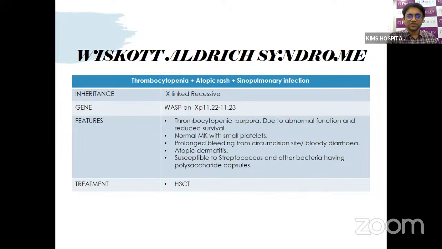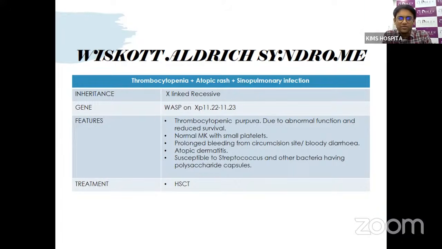Then you have Wiskott-Aldrich syndrome, where we usually see male babies at extreme risk. The babies present with thrombocytopenia, atopic rash, and recurrent pulmonary infections. Because of the WAS gene on chromosome Xp11.22-11.23, a gene deficit leads to Wiskott-Aldrich syndrome. The patients have small platelets and thrombocytopenic purpura. They have small platelets, but the megakaryocytes are normal. They have prolonged bleeding after circumcision. They have skin rashes, atopic dermatitis.